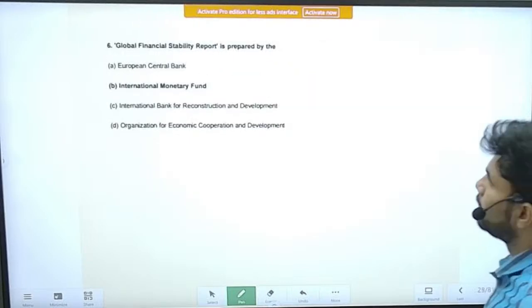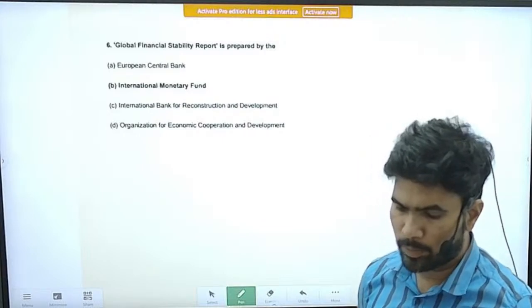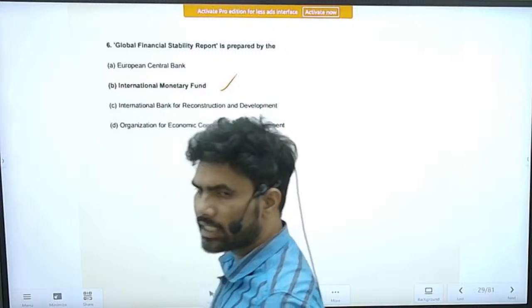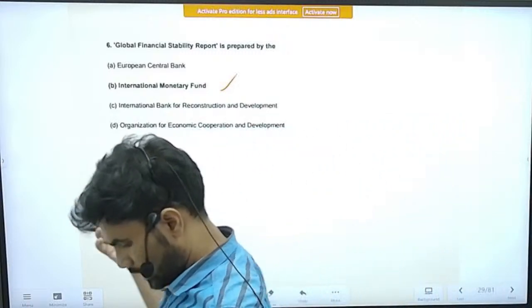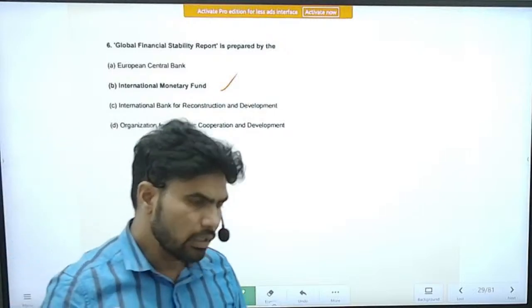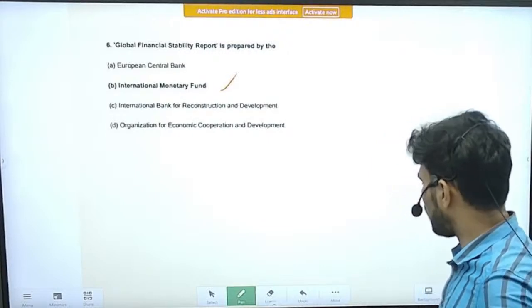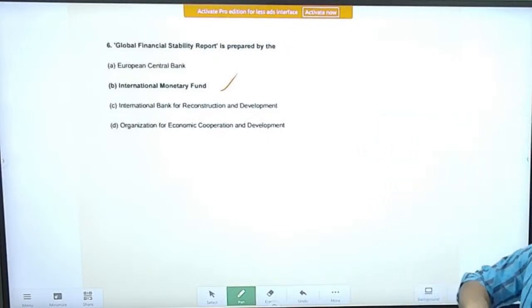Right. Next question: the Global Financial Stability Report is prepared by which of the below? It is prepared by the International Monetary Fund. You remember at that time the indexes, the rankings, the reports used to be repeatedly asked in the examination. Now I think they are not asking that much, but during 2016, 17, 18, they were asking a lot.